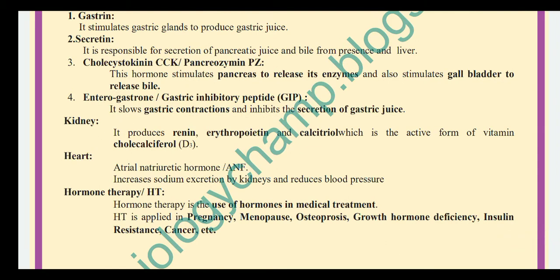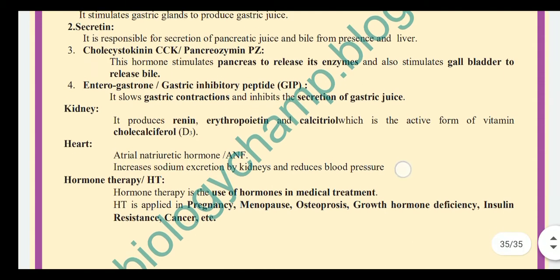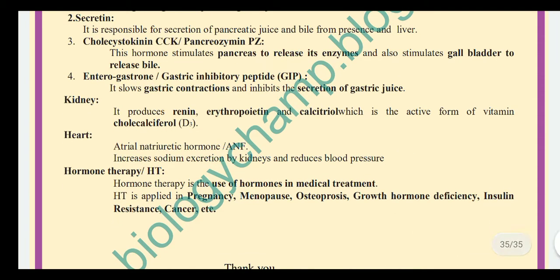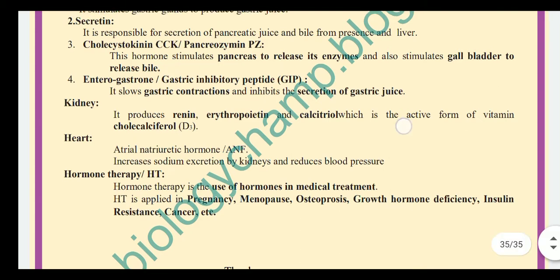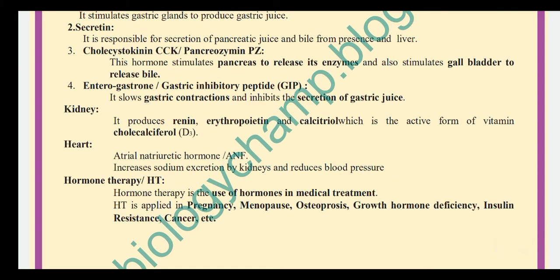Gastrin stimulates gastric glands to produce gastric juice. Secretin is responsible for the secretion of pancreatic juice and bile from the pancreas and liver.